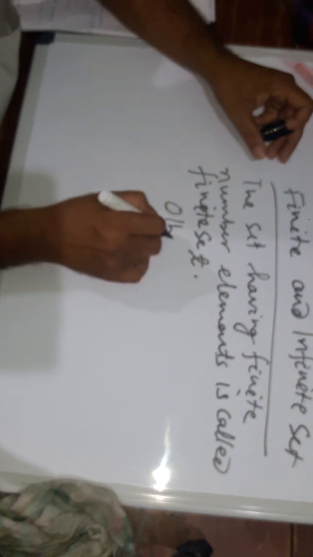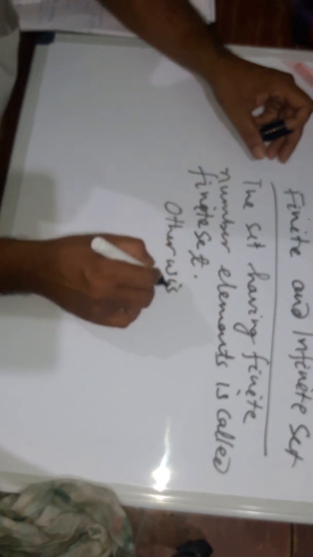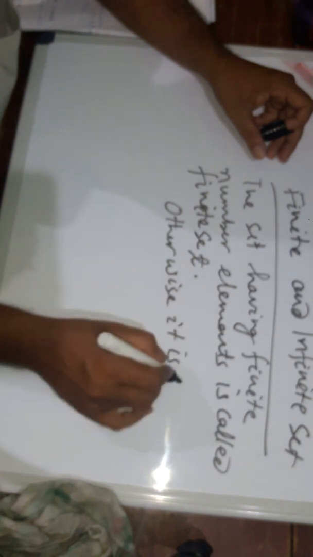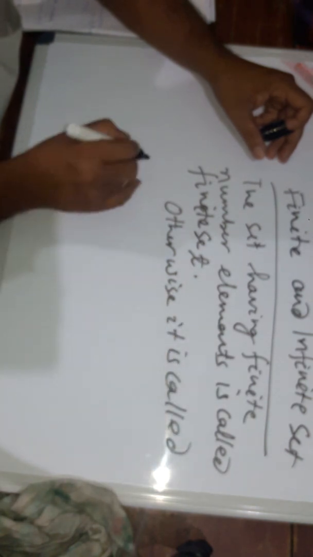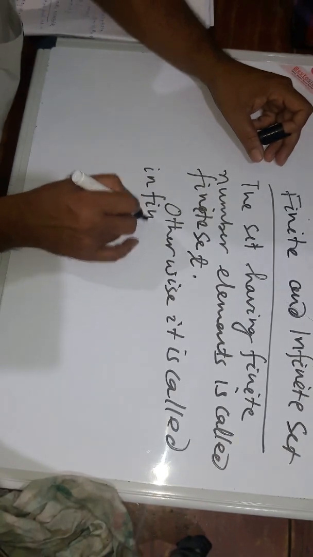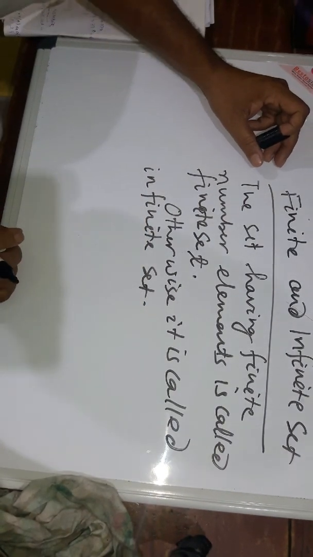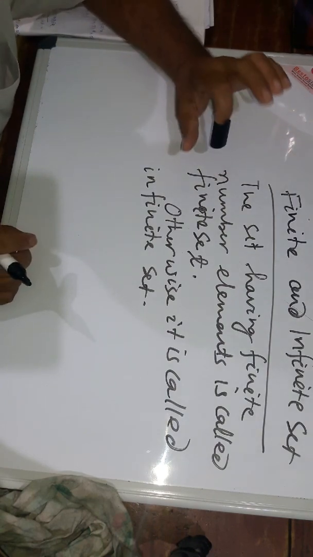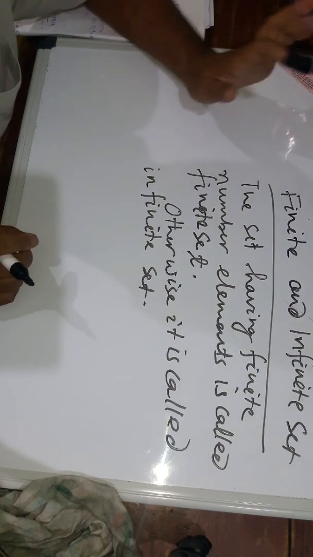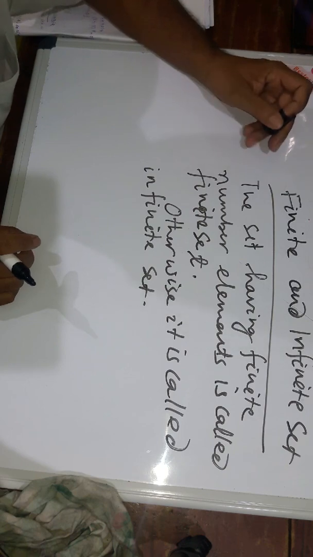Otherwise it is called an infinite set. The set having an infinite number of elements is called an infinite set.